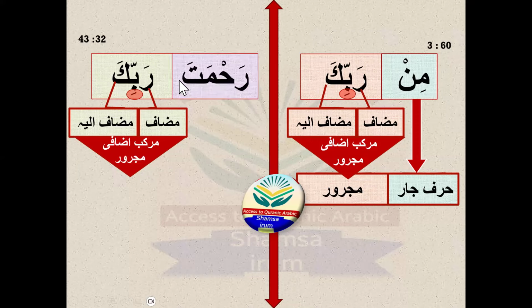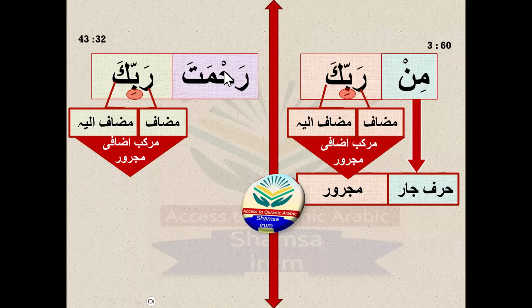Rahmata is behind it. So tell me, is rahmata a prepositional particle, a harfujar? No, it is not, because you know that only ten harfujar are the main ones used mostly in the Quran Majid, and it is not one of them. Rahmata is not a harf, not a particle, it's a noun.